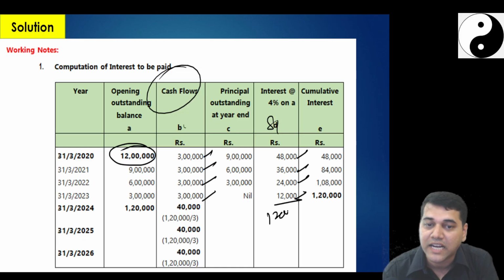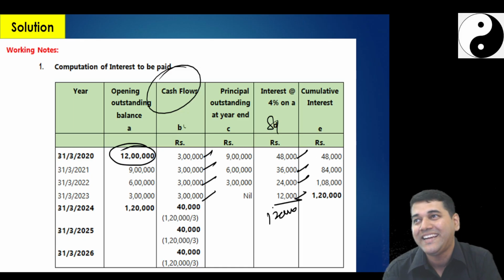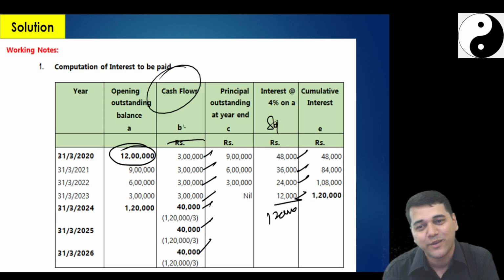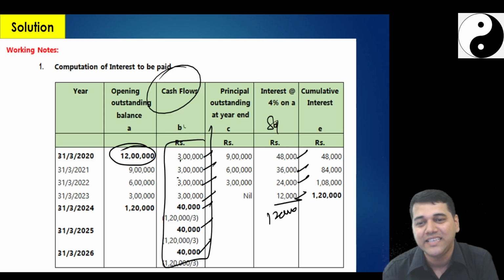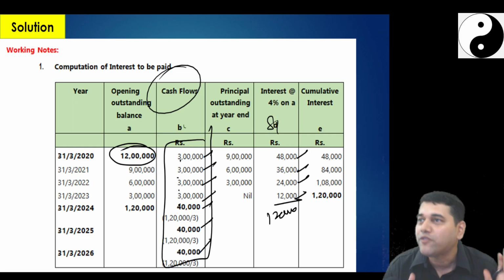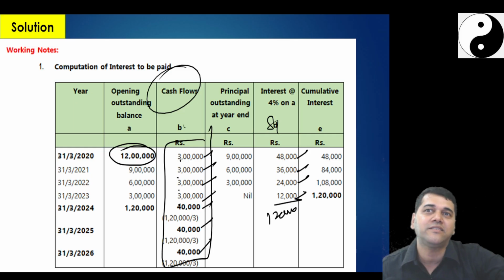You add this 1,20,000. 1,20,000 will be paid in 3 equal installments. So 40, 40, 40. So my total contractual cash flow is 3, 3, 3, 4, 40, 40, 40. Simple. With this, I'm telling you, if you figure out this, you got full 14 out of 40. If you miss here, then rest is the time waste for you.